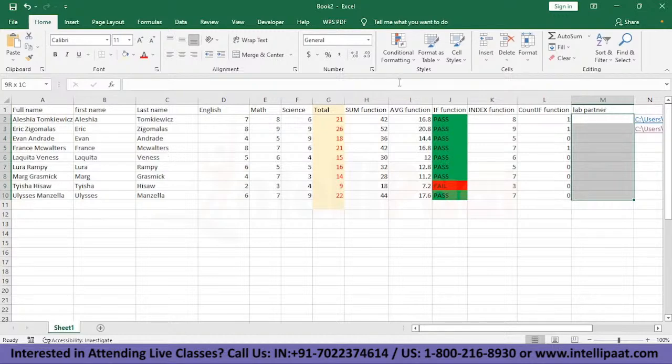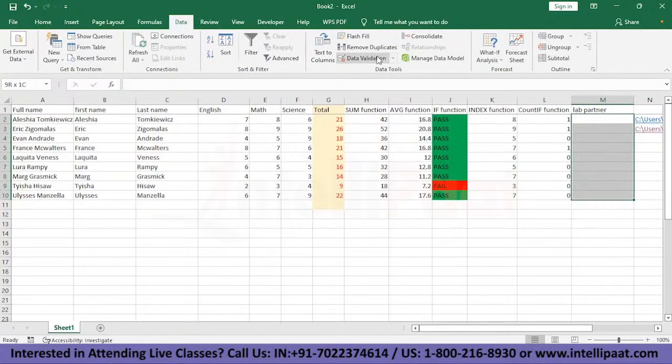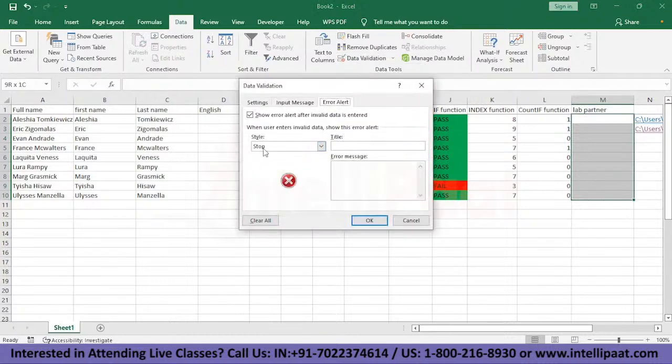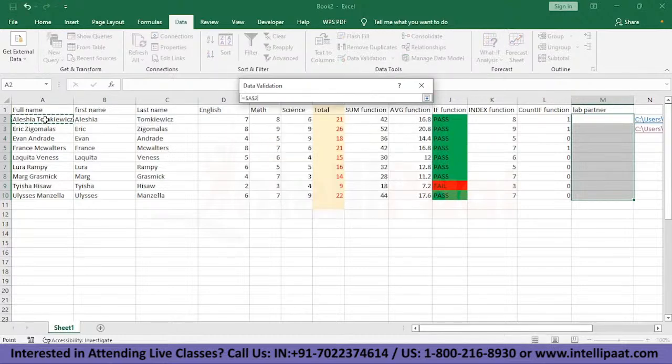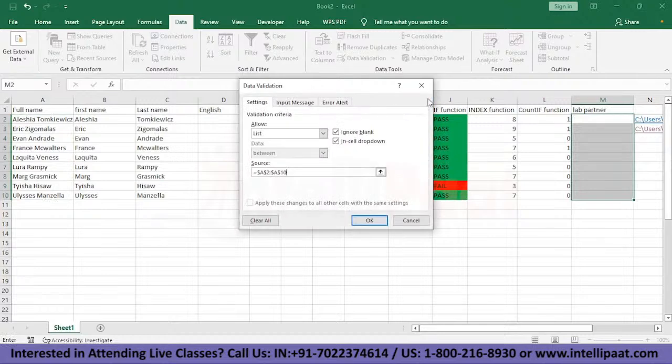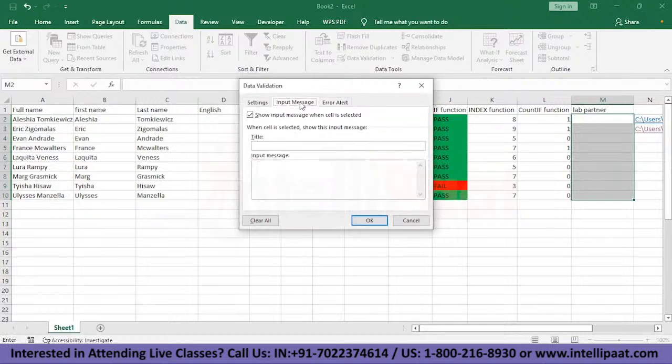After selecting those cells, we'll just go to data, and here we have data validation. Click here. In settings, we'll select a list, and for source, we will select the student list. This is done. We'll put the input message, select your lab partner, and the error alert will be please try again.